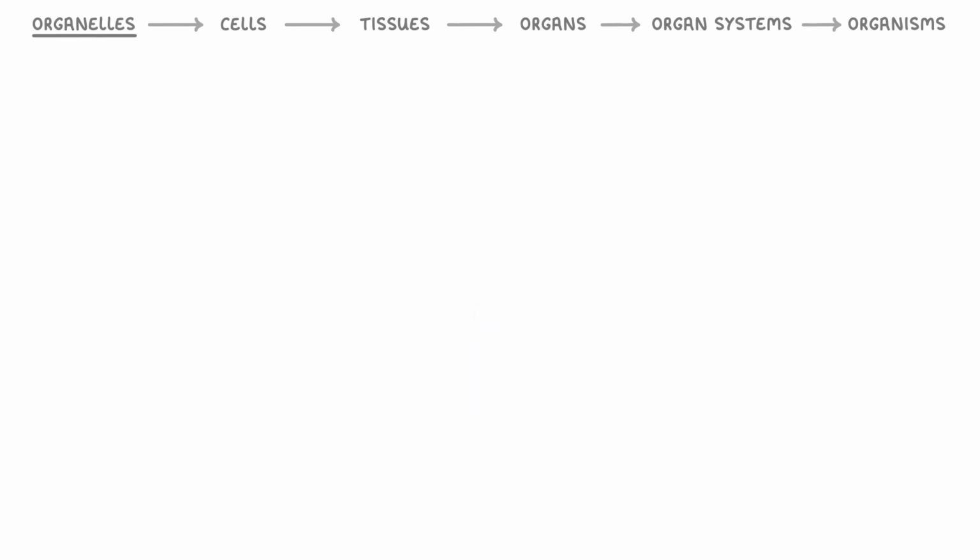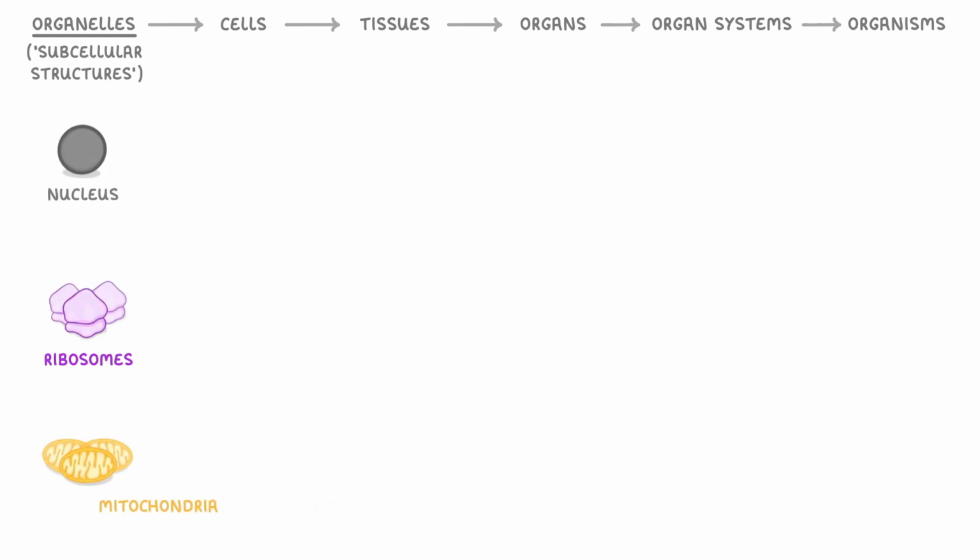Let's start with organelles, which are also called subcellular structures. These are the parts that make up a cell, like the nucleus, ribosomes, and mitochondria. Each individual organelle has a specific role to play, and when combined, multiple organelles will form a single cell.